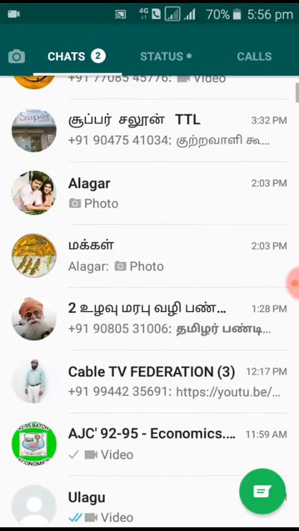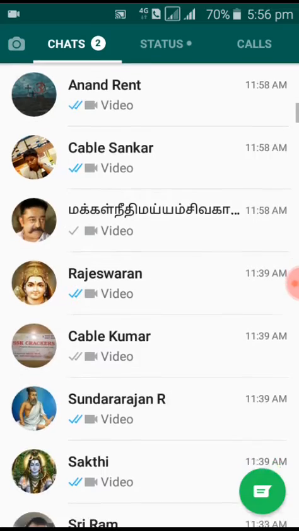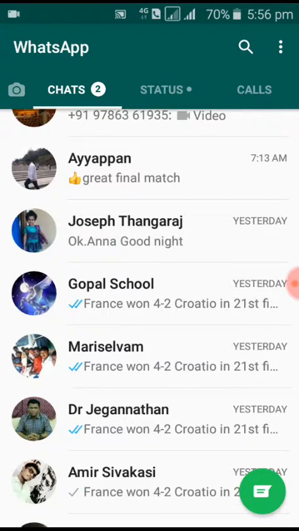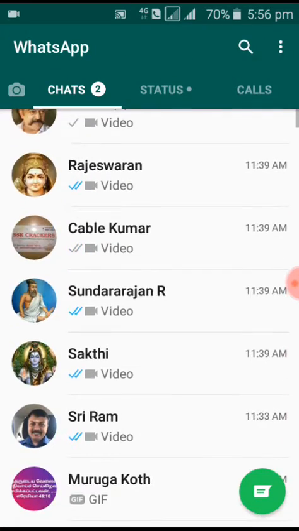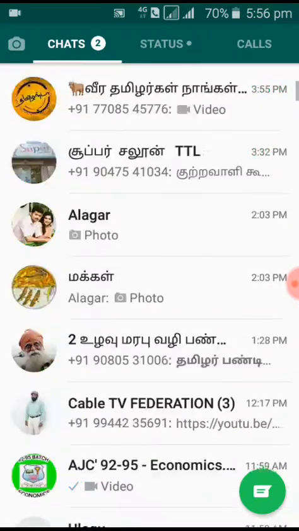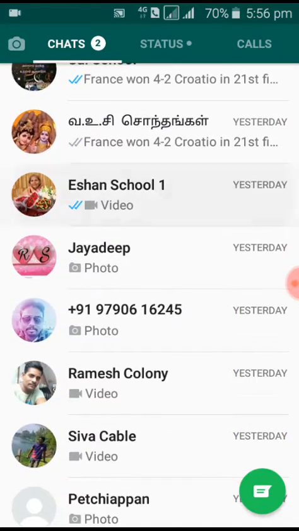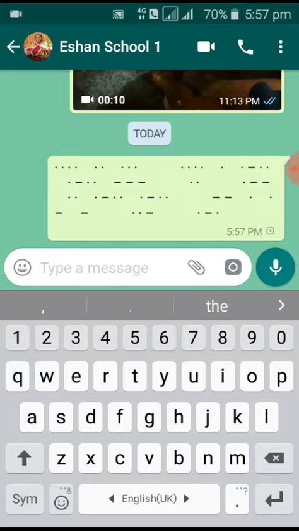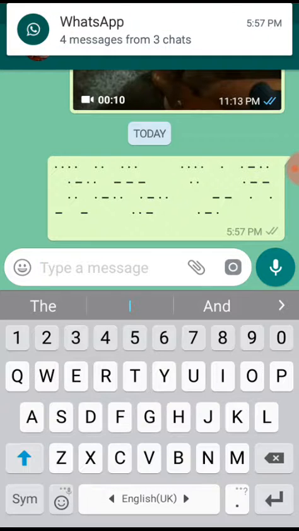After you open WhatsApp, send to anybody and paste it there. The scrambled message will be going, and we should read this message.